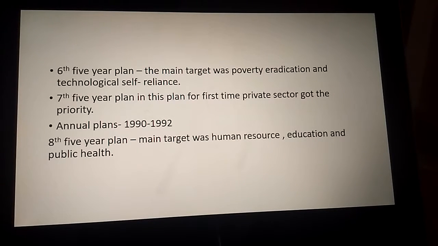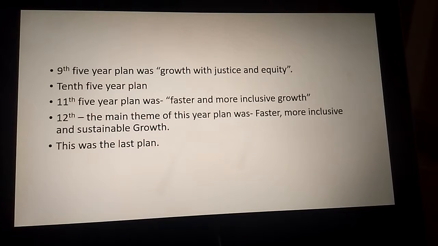In the eighth 5-year plan, the main target was human resources, and education and public health were given importance. In the ninth 5-year plan, the theme was growth with justice and equity. In the 10th 5-year plan, the most important thing was growth of the economy, GDP and so on. In the 11th 5-year plan, the theme was faster and more inclusive growth.